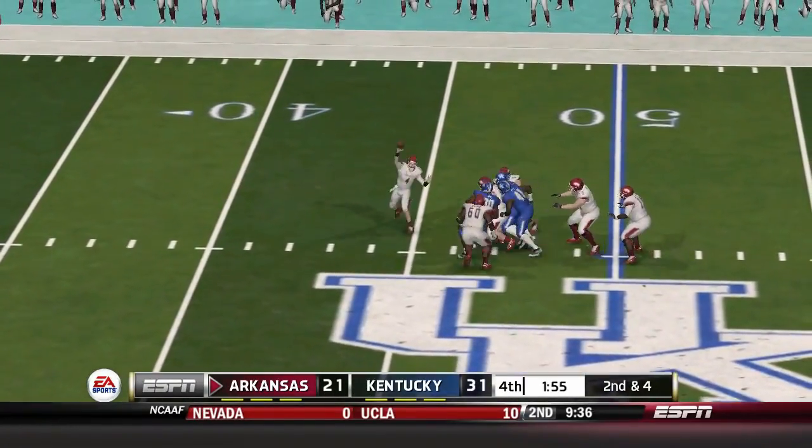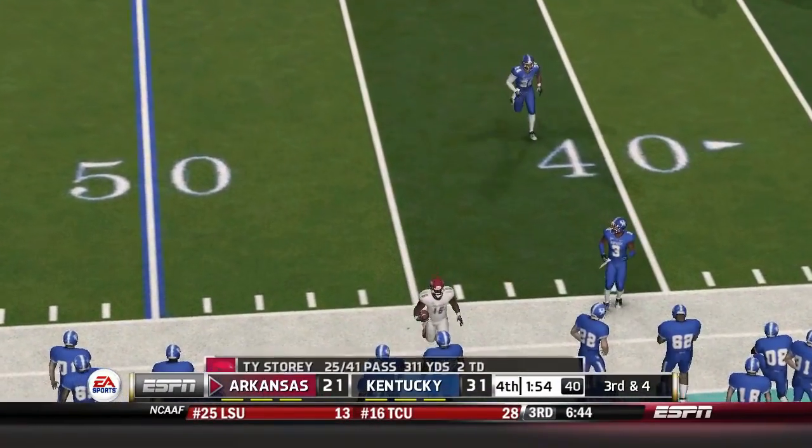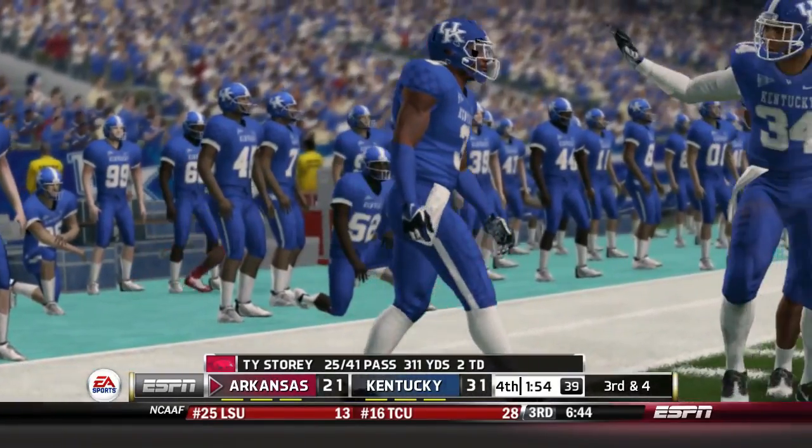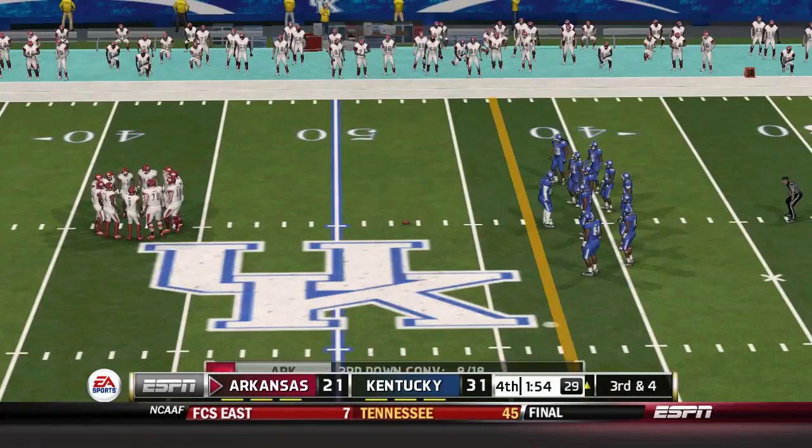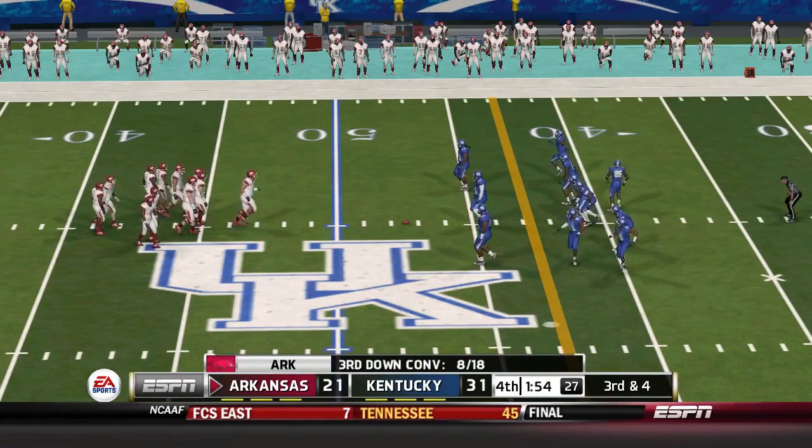Strike to his receiver, no good. Number 16 was the intended receiver on the play. It's the 11th play of the drive.